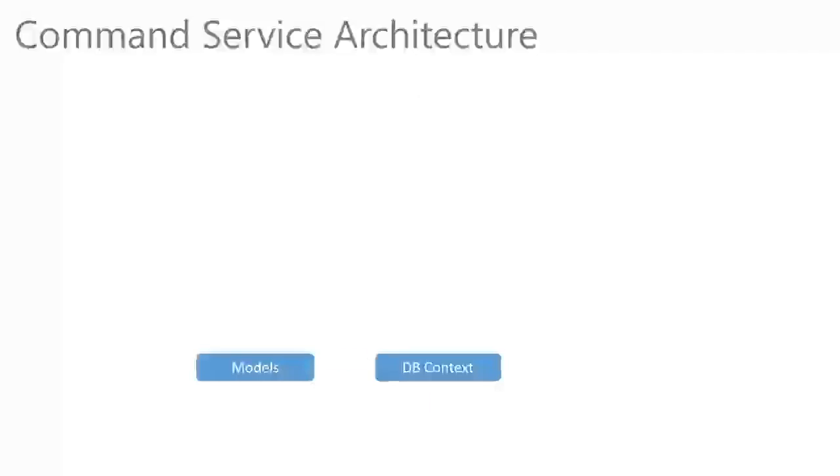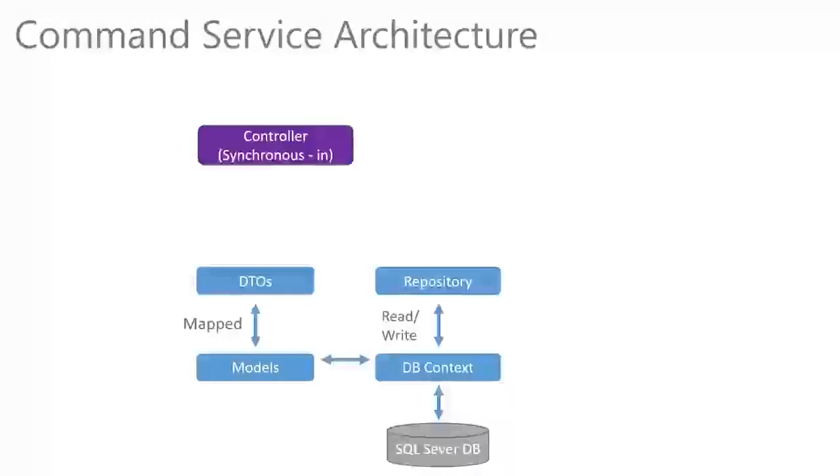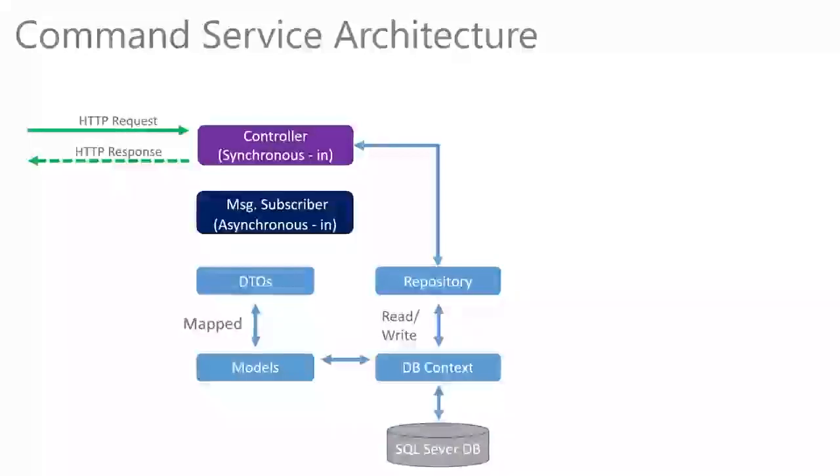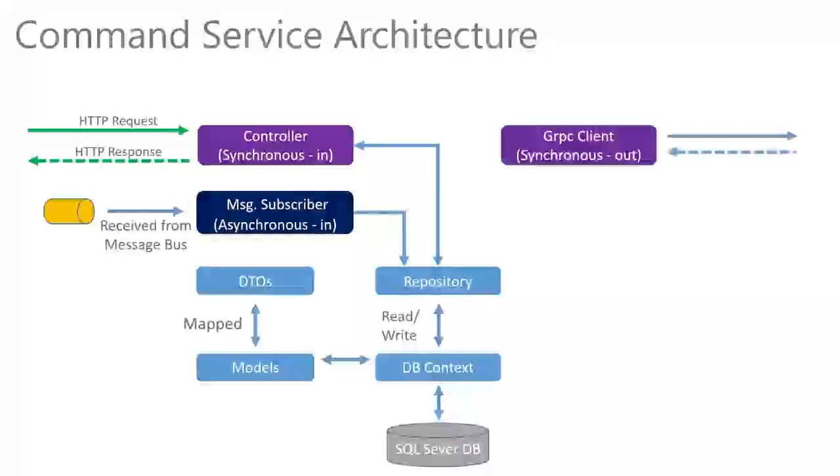So, command service architecture, I'll just go through these quickly, it's exactly the same. We're going to have a controller, synchronous in, responding to HTTP requests and giving HTTP responses. We're going to have a message subscriber, so this is asynchronous in, and it's going to receive messages from the message bus. And we're going to have a gRPC client, synchronous out, so this command service is going to make requests to our gRPC service in our platform service. And again, the only external interface here really is our Web API REST controller.